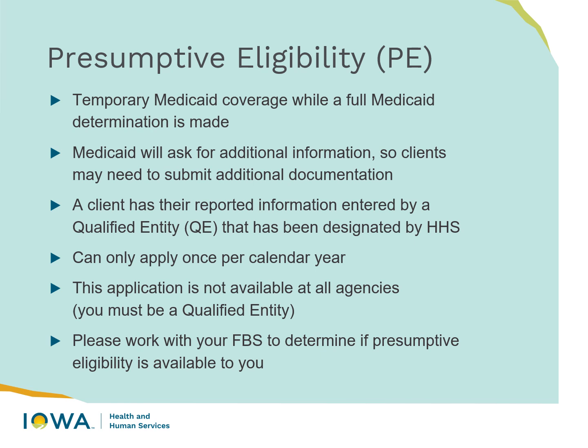For a lot of you, it's going to be if you're in a clinic setting. However, you can only apply for presumptive eligibility once per calendar year, and this application is not available at all agencies. Like I mentioned, you have to be a qualified entity. So please work with your FBS to determine if presumptive eligibility is available to you. It's a great tool, especially for those providers that would like to be paid the day that they're seen, or those that are utilizing sliding scale or Part C funds.